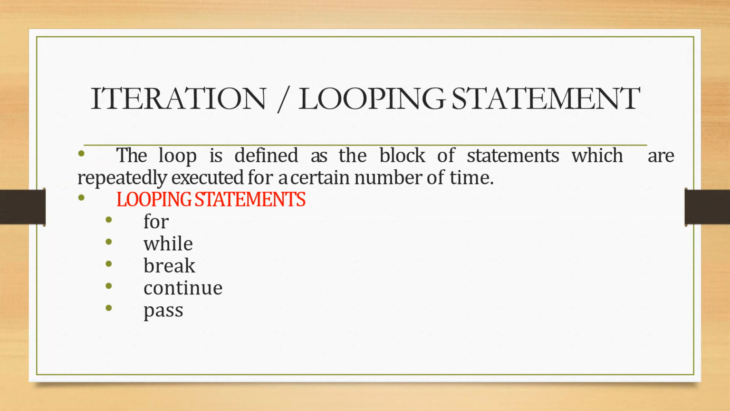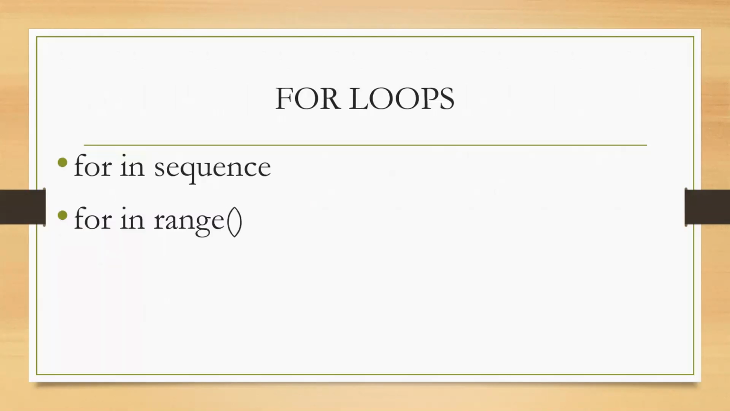In order to implement the concept of looping in programming, Python supports two statements. One is for and another one is while. In this video, we'll discuss in detail the first one, that is the for loop. A for loop in Python can be utilized in two forms. One is that it can be used along with any of the sequence objects, and another is that it can be used along with the range function.